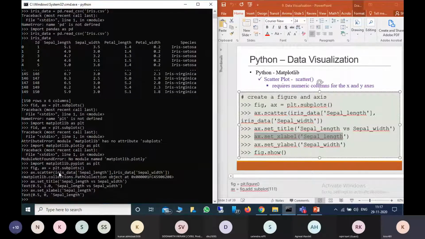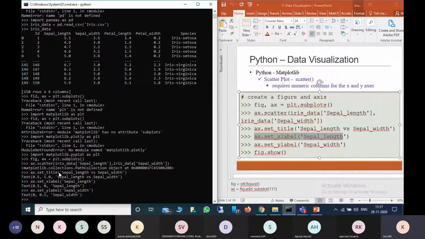Now again I am providing the y-axis label, ax.set_ylabel, sepal width.